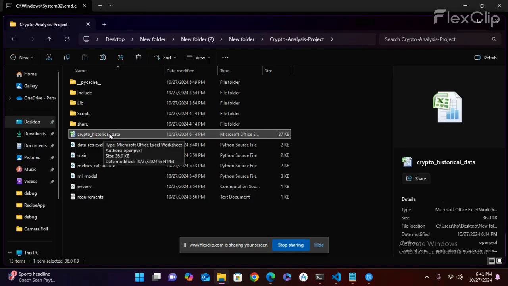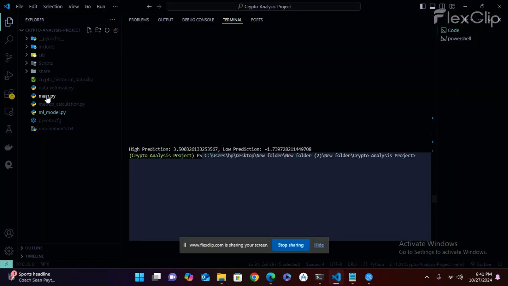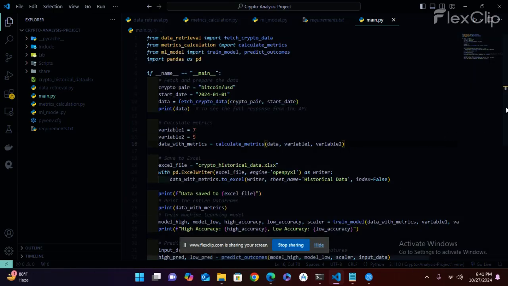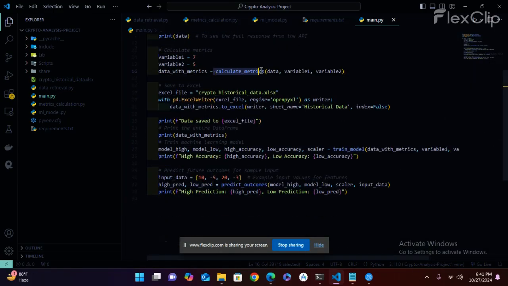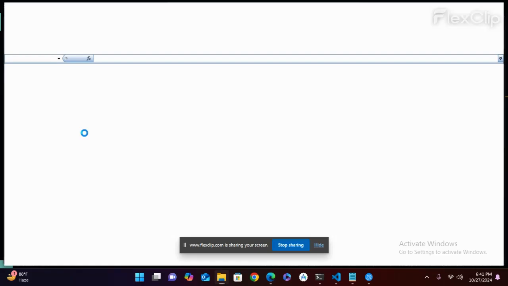And we are completing this. We converted the historical data, then we calculate the matrix, and then we converted the crypto historical data into an accessible format, and we saved this data here.